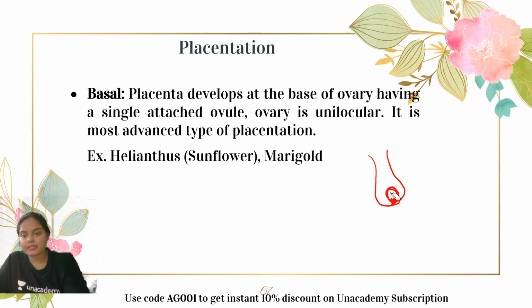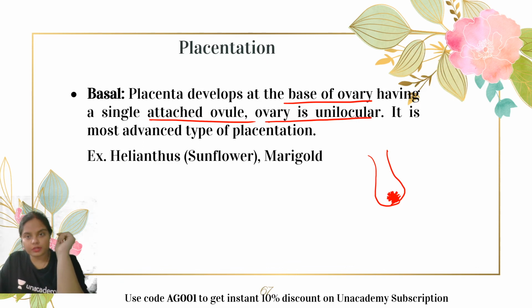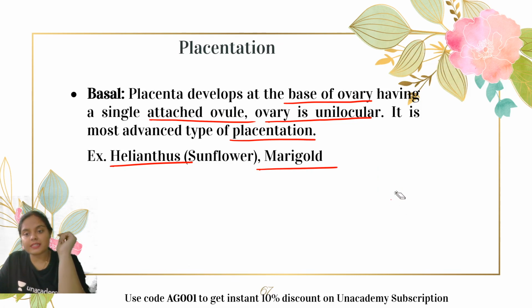This is the placenta here, and here multiple seeds are present. This is the placenta, and to this the ovules are attached, and these ovules will further convert into the seeds. So the placenta develops at the base of the ovary, having a single attached ovule. Now the ovary is unilocular. It is the most advanced type of placentation, seen in the case of Helianthus and marigold. So these are the different types of placentation which we have seen in the case of the gynoecium.